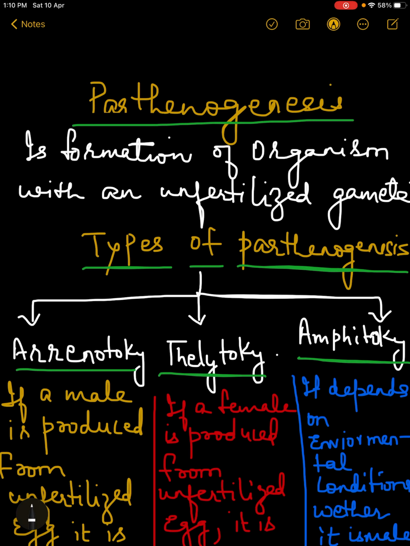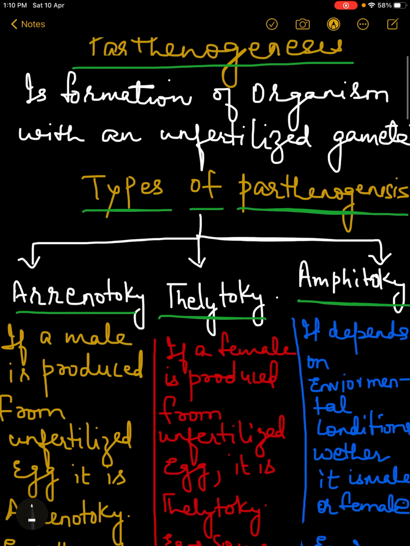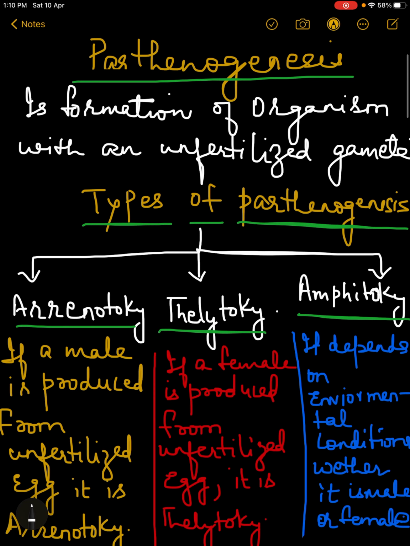In the previous video we discussed parthenogenesis. I gave you a detailed description of how parthenogenesis takes place in honeybee. A little more information has been added here. Parthenogenesis is the formation of organisms from an unfertilized gamete. When the organism is produced without fertilization of the gamete, this process is called parthenogenesis.